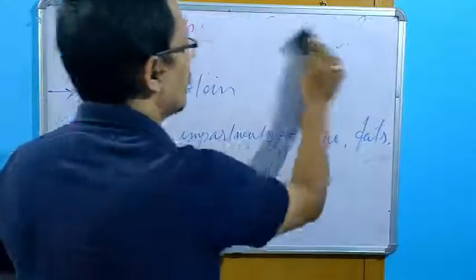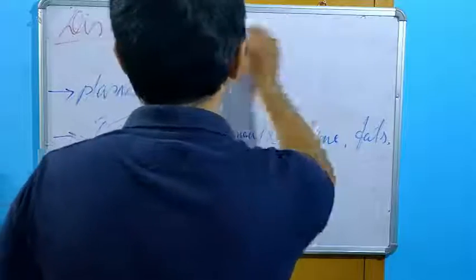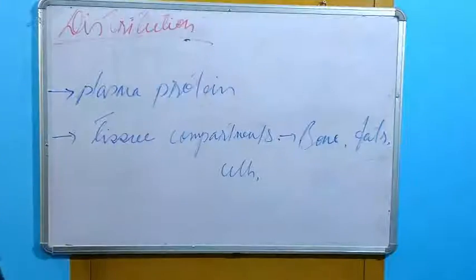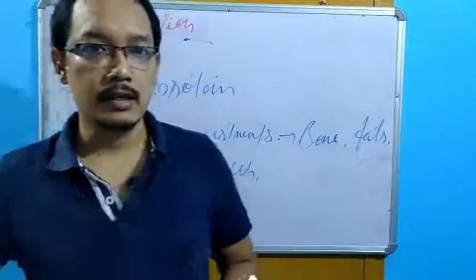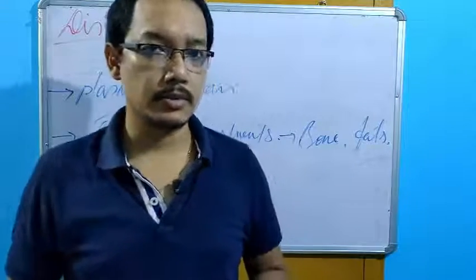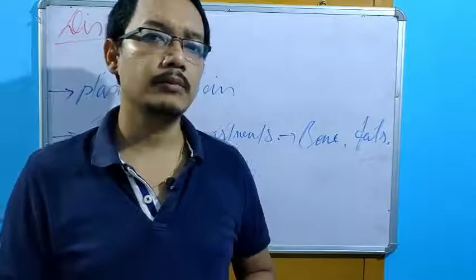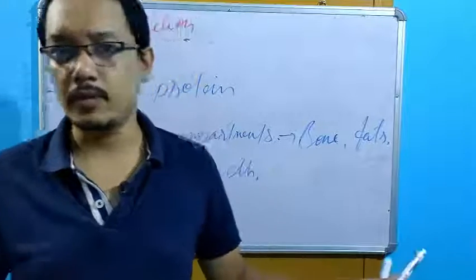So here certain things we need to look upon. If you speak about distribution, that means what? Distribution is a kind of scattering. After absorption there is a distribution. So the drug particles will move from one place to various parts of the body.